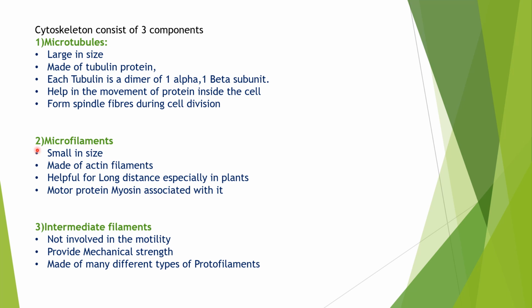Microfilaments are small in size when compared to microtubules. These microfilaments are made up of actin filaments. We'll see about actin filaments in the muscle contraction unit. The motor protein associated with microfilaments is called myosin. It is helpful for long distance transport, especially in the case of plant cells. Next, intermediate filaments do not play a role in motility. This is a very important point you need to remember: intermediate filaments are not involved in motility.